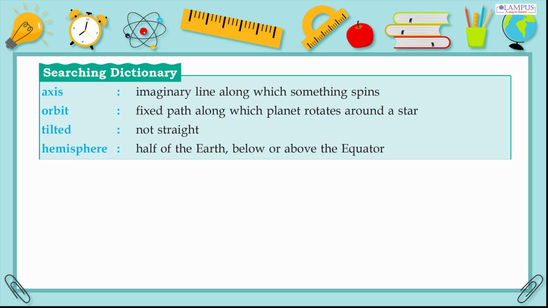Searching dictionary. Axis: imaginary line along which something spins. Orbit: fixed path along which a planet rotates around a star. Tilted: not straight. Hemisphere: half of the Earth, below or above the equator.